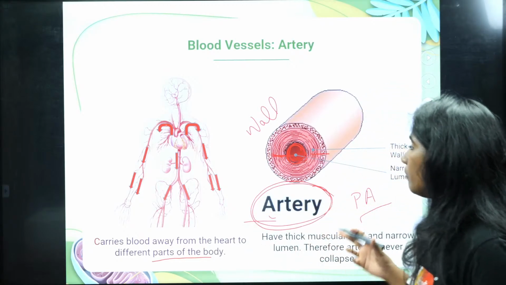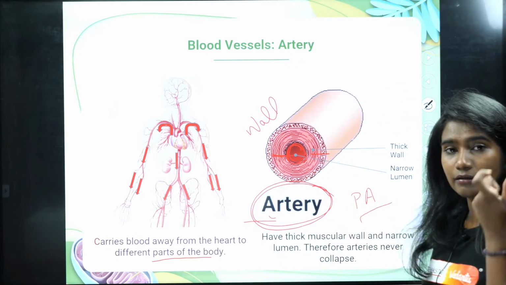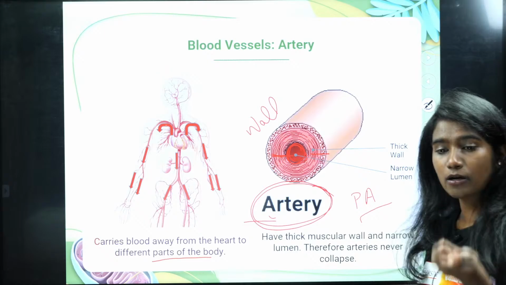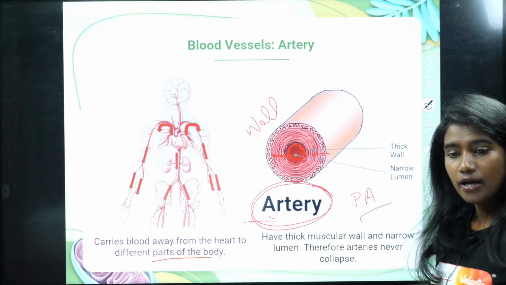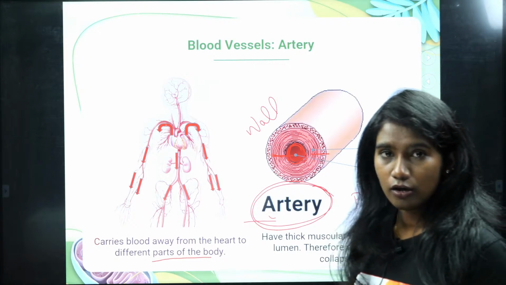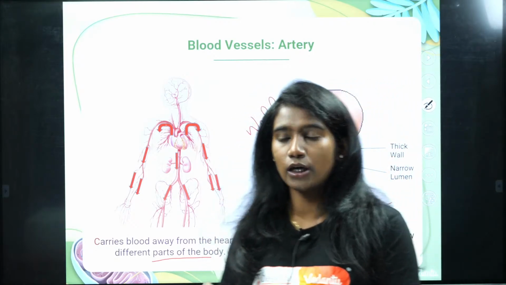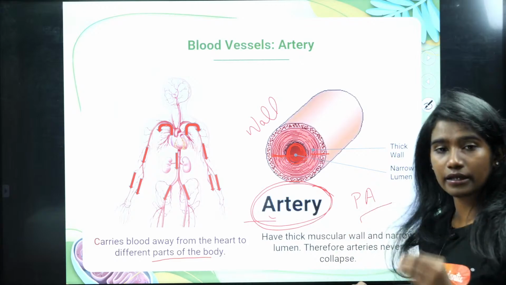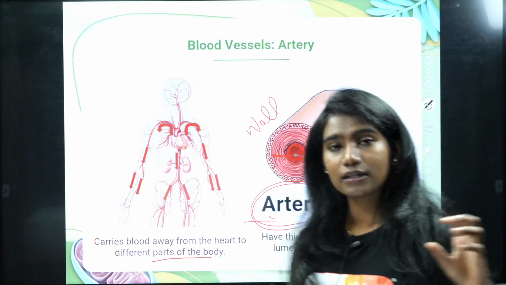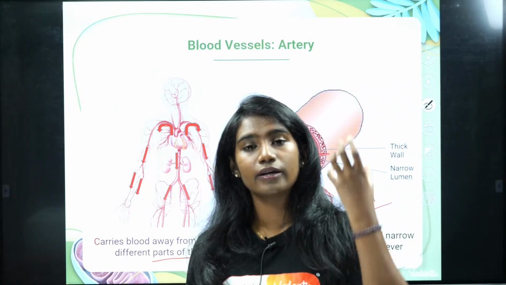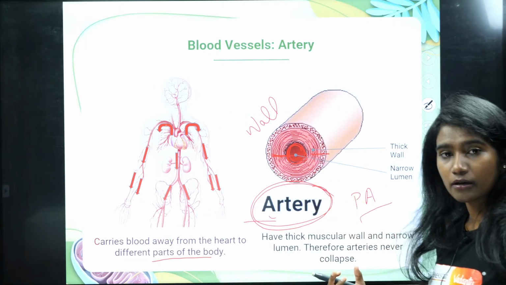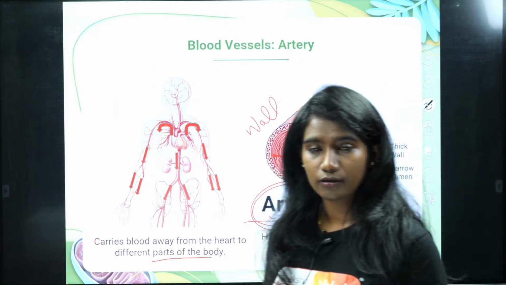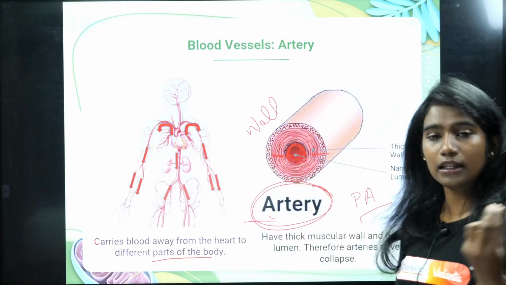It's because when the oxygenated blood is pumped from the heart, it is pumped with high pressure. To tolerate that high pressure, the walls of the arteries are thick. If the walls were not thick, then because of that high pressure the artery may rupture. To prevent that rupture, the artery walls are thick.